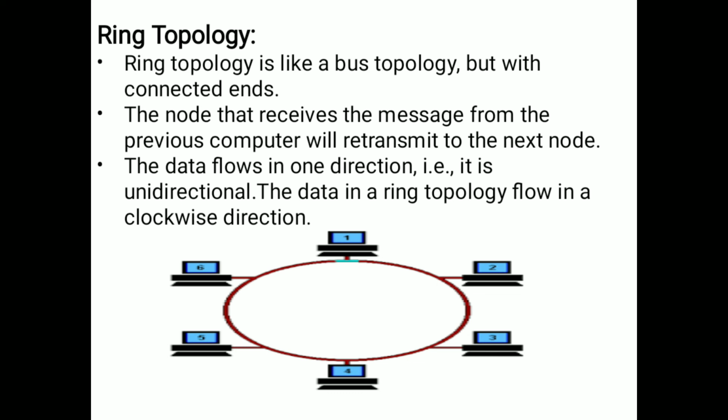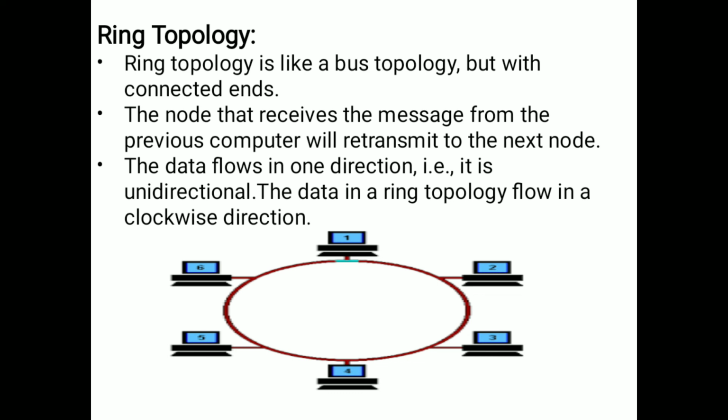For example, here six computers are there: 1, 2, 3, 4, 5, 6. Every computer will receive the data from its previous computer, and it will send the data to the next computer. The information will transfer in a clockwise direction.